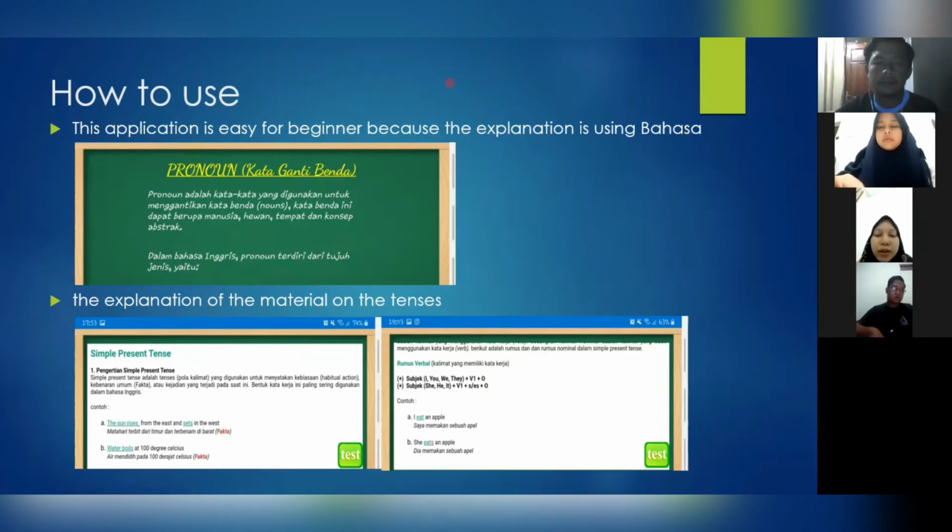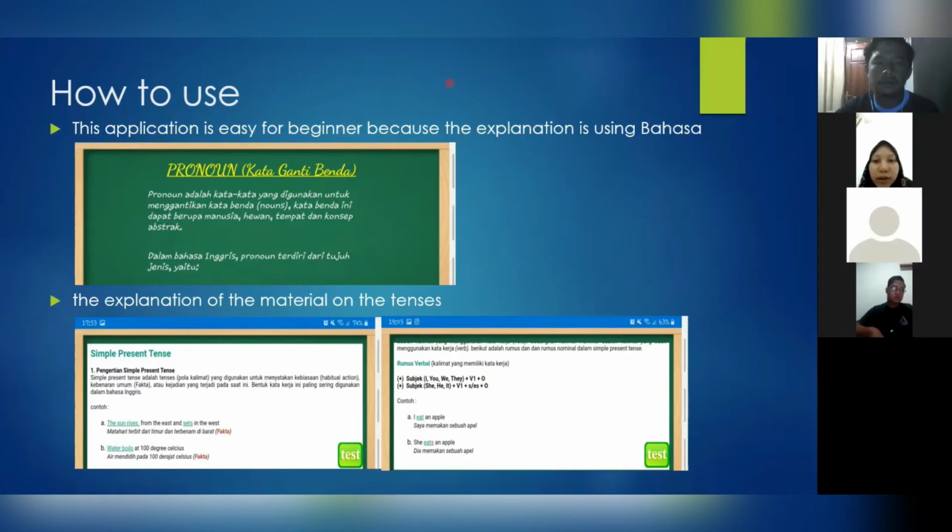So this is the example. I will choose part of speech, and I will choose pronoun. And this is the example, the explanation of the material from pronoun. It's easy for a beginner, because the explanation is using Bahasa, and the material is so clear.